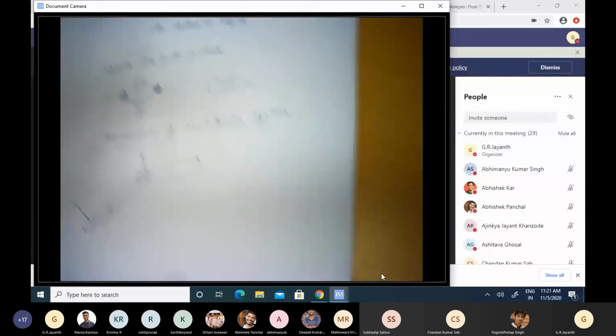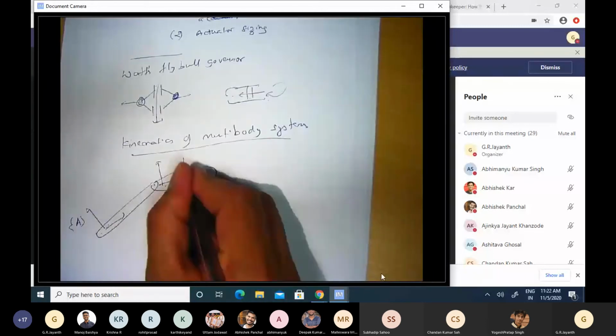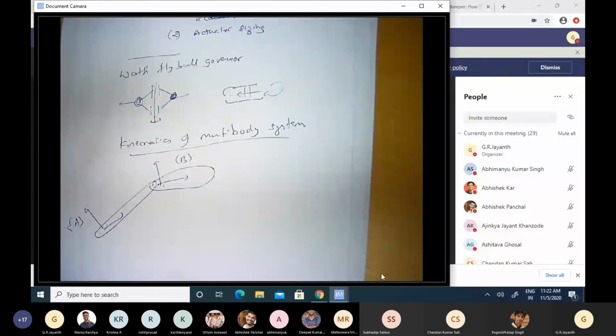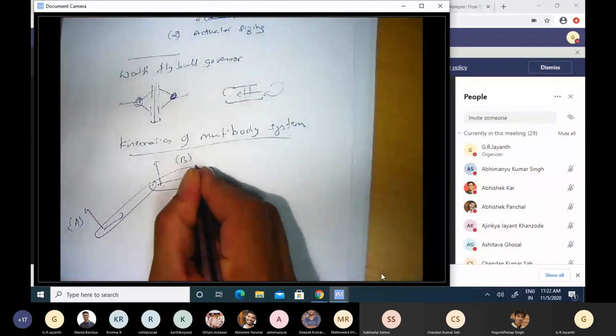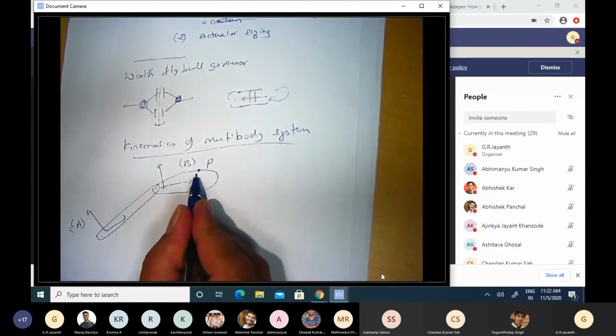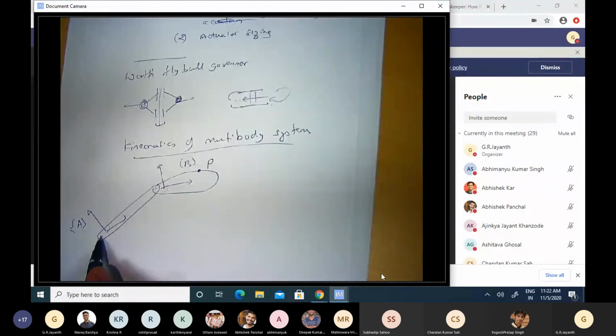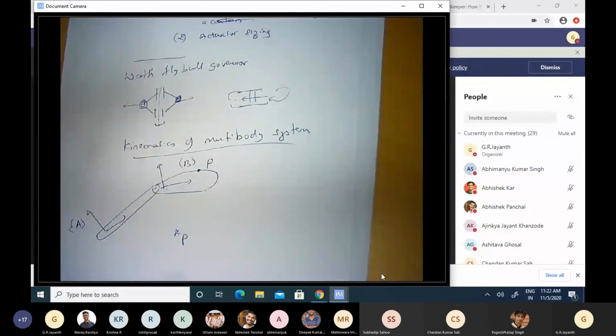So let us consider, for example, this is an A frame. This is a B frame. I'm just considering two coordinate frames for the moment, just to highlight what extra information would come into play. Let us say I have a point in the B frame, some point on the second rigid body. I need to represent it with respect to the first rigid body, P represented in the A frame. How do I do that?